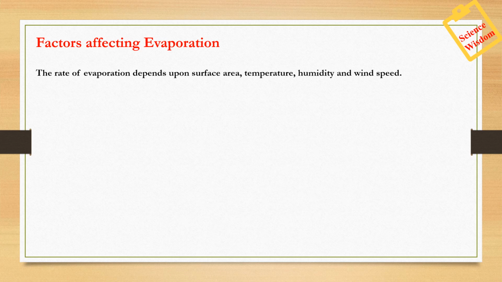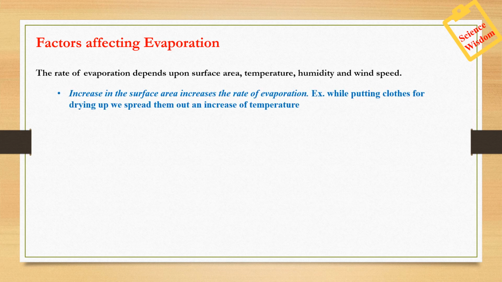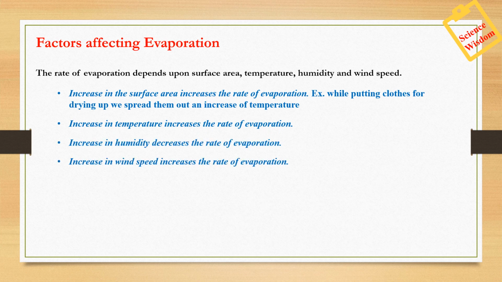Next, there are a few factors that affect the process of evaporation. The rate of evaporation depends on surface area, temperature, humidity and wind speed. Just think of your clothes drying outside. What you see is that you spread those clothes on a rope. Why do you do that? In order to increase the surface area, right? Because the surface area is increased, the rate of evaporation increases.